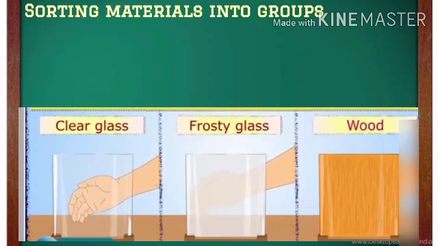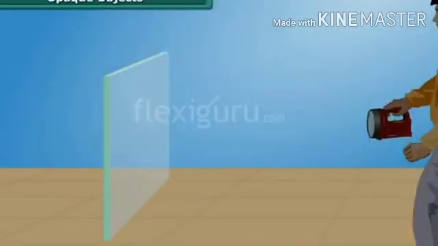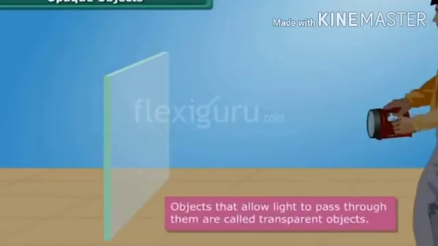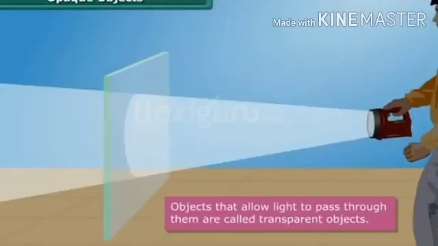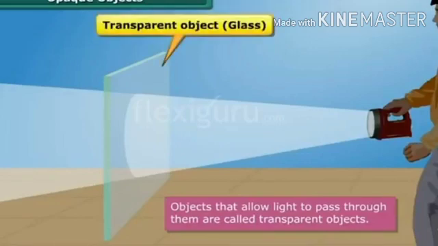But now there is one question: why can we see through the clear glass or transparent material, why can we see partially through the frosty glass or translucent material, and why can't we see through the opaque material? Behind that there is one phenomenon at work, that is light. When light falls on a transparent object, the light completely passes through it. In other words, transparent objects are the objects that allow light to pass through them.